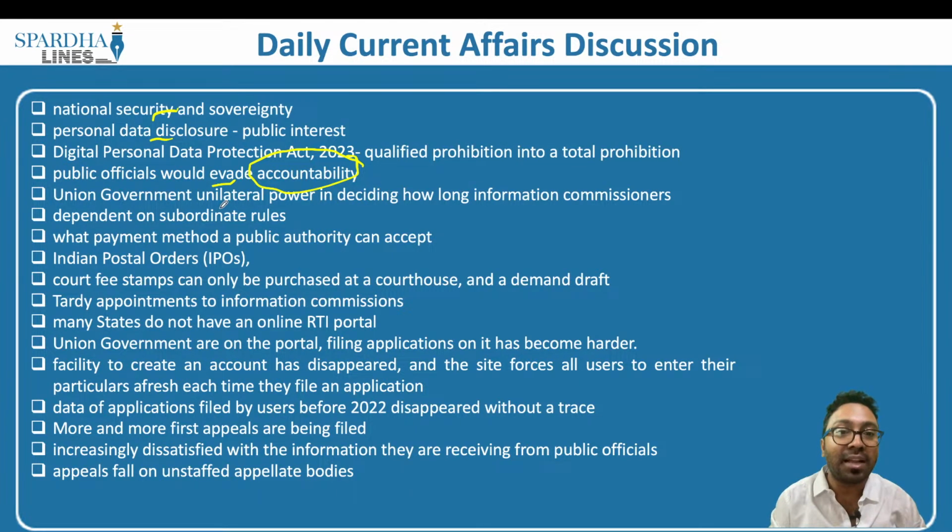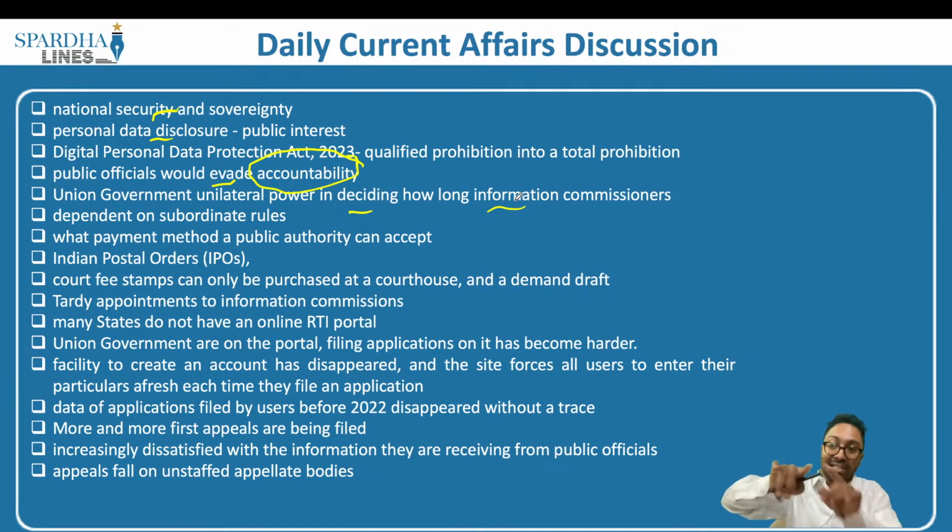The union government has the unilateral power in deciding how long the information commissioners stay in that particular role. We have had a major amendment as well. Earlier they were not supposed to change these terms and conditions, but of late the amendment has brought in a picture where they would also be able to decide how long the information commissioners stay in office.